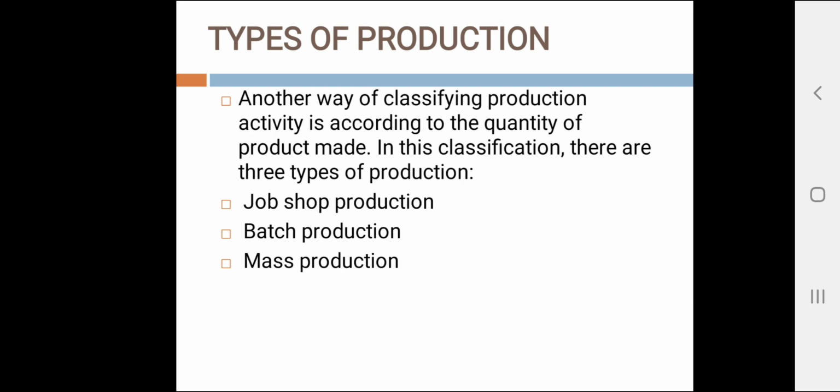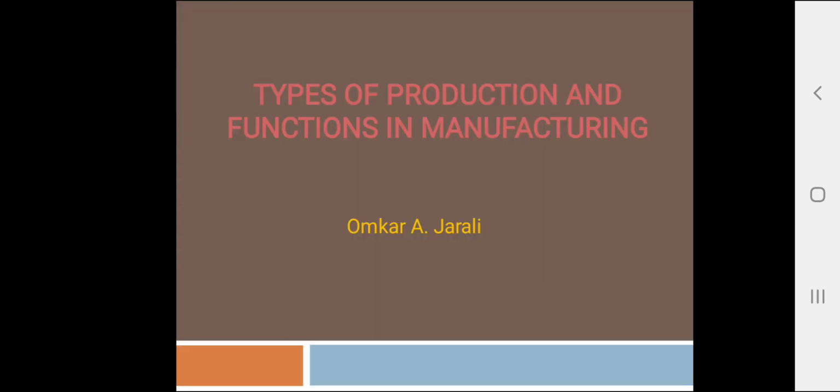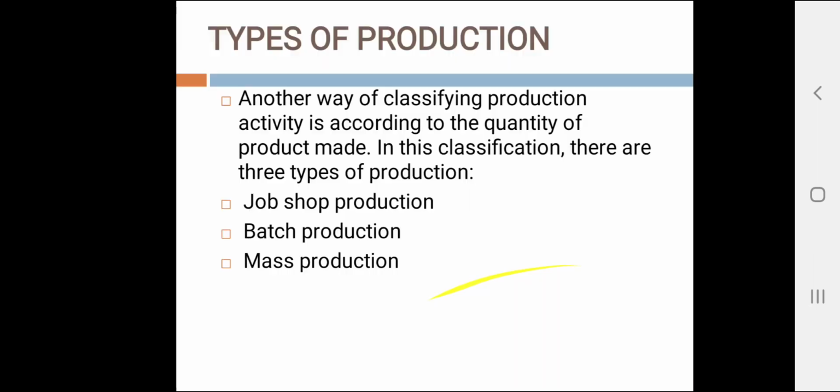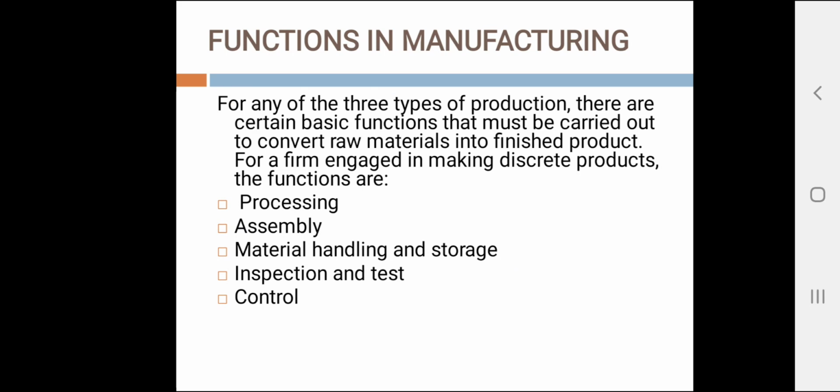For any of the three types of production, there are certain basic functions that must be carried out to convert raw material into finished product. For a firm engaged in making discrete products, the functions are processing, assembly, material handling and storage, inspection and test, and control. So these are some of the functions.